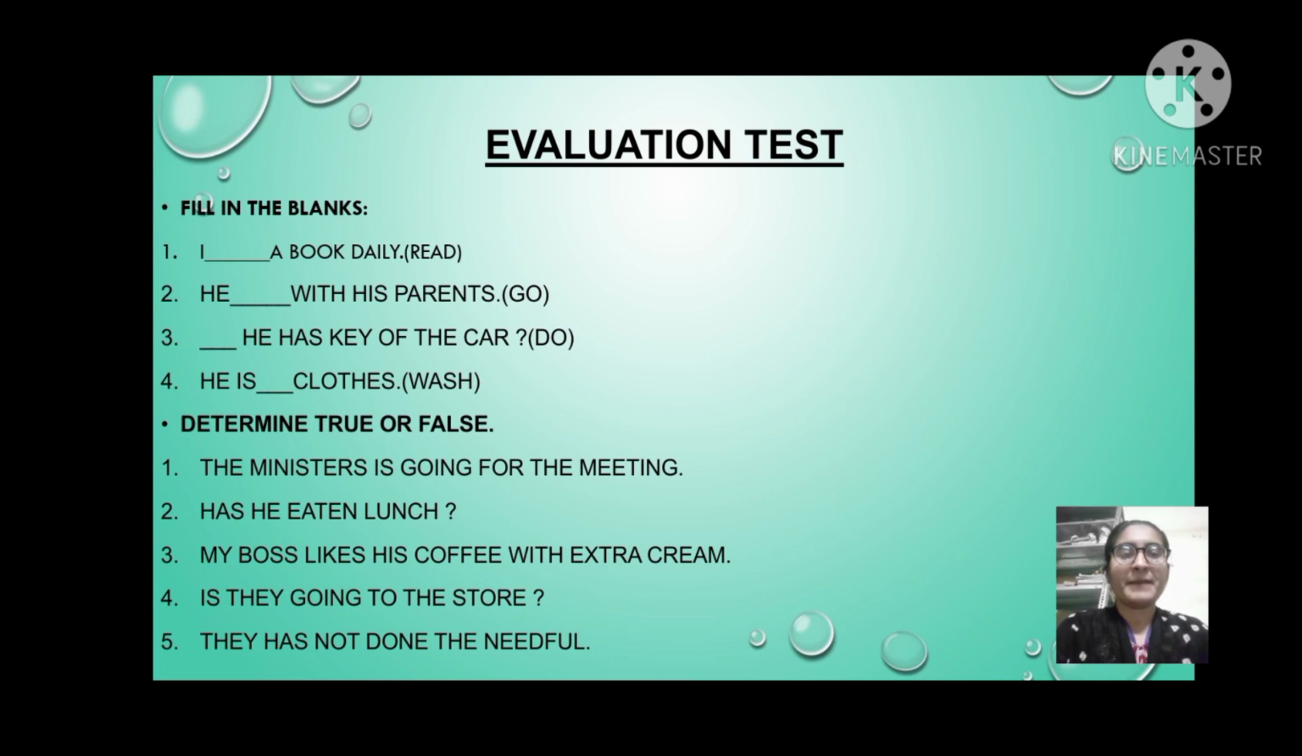Third, my boss likes his coffee with extra cream. The answer is true. Fourth, is they going to the store? So the answer is false. Fifth, they has not done the needful. The answer is false.